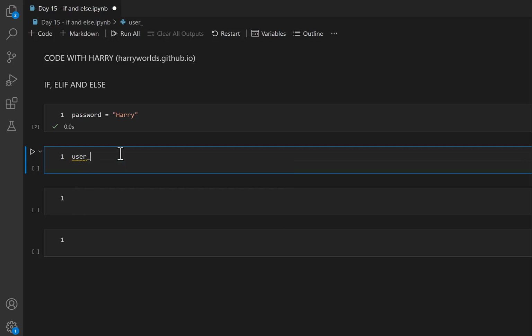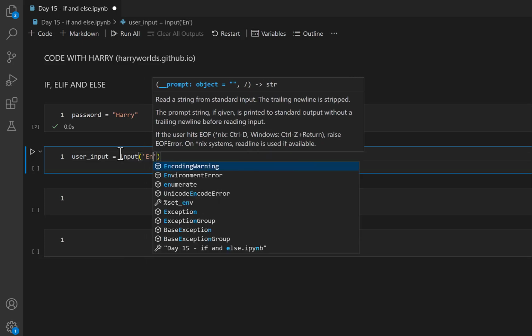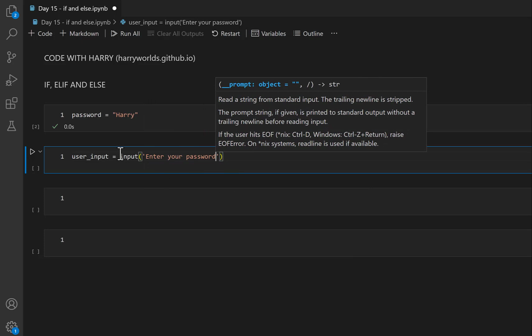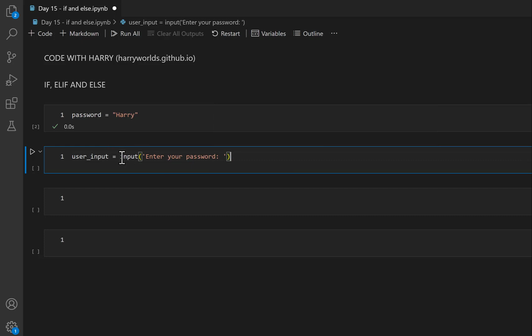I will say user input, right? User input will be our variable where the user will input his password and it will be saved over there. I will say input, then open and close parentheses, then I will say enter your password, right? So basically what happened here is you used the input function. You're going to Google and research what input does. Input is a function which basically takes the input, right?